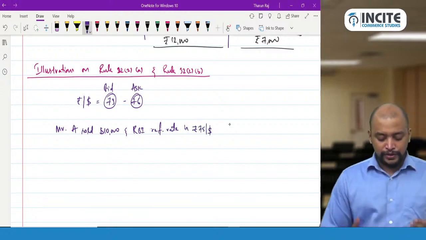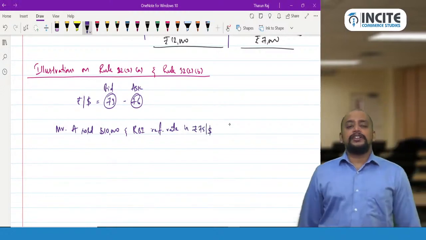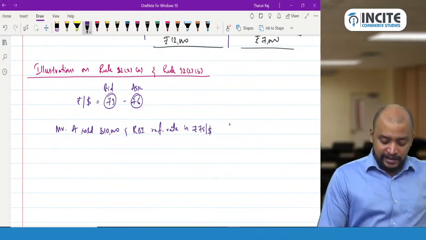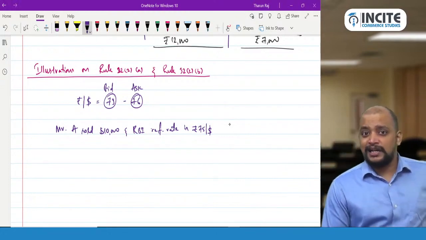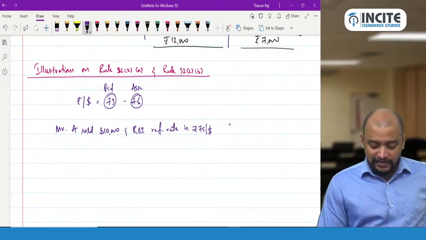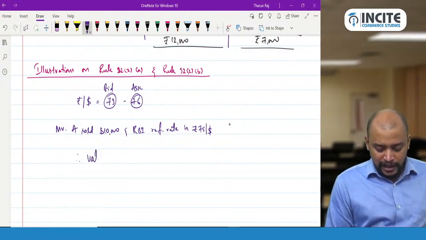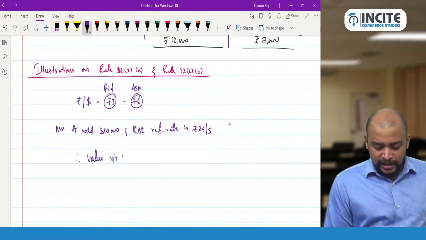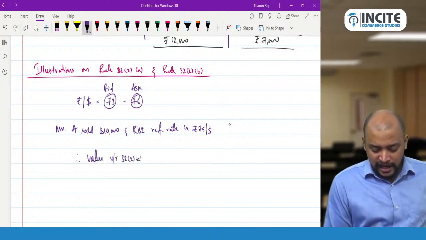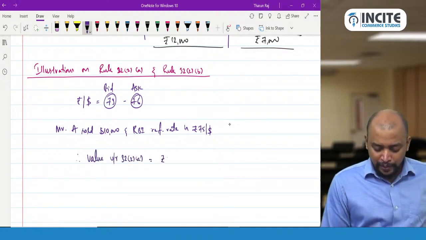When A is selling $10,000, the bank is purchasing, so 73 will be taken as the relevant rate. 73 and 75, what is the difference? 2 rupees. Therefore value under rule 32 sub rule 2A equals 2 rupees per dollar into how many dollars?